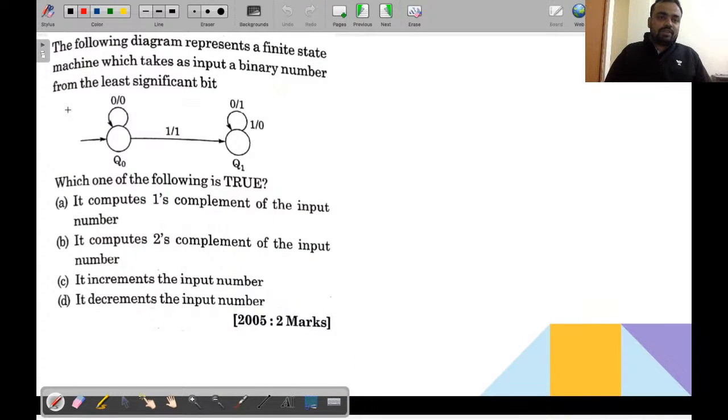Now let's come to another one. This is one of the interesting numericals related with the Mealy and Moore machine. देखिए मशीन दो तरीके का होता है. एक जो होता है वो होता है रिकॉग्नाइजर, जिसको हम लोग बोलते हैं मशीन विदाउट आउटपुट.